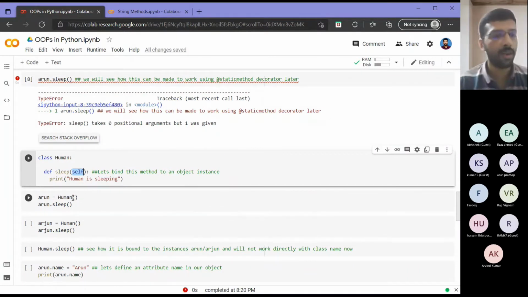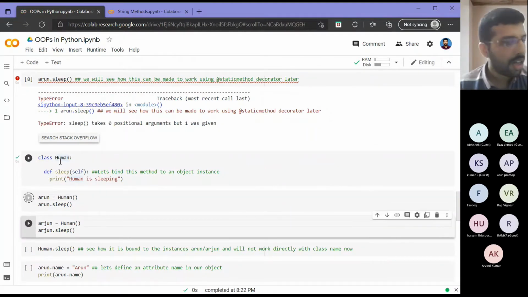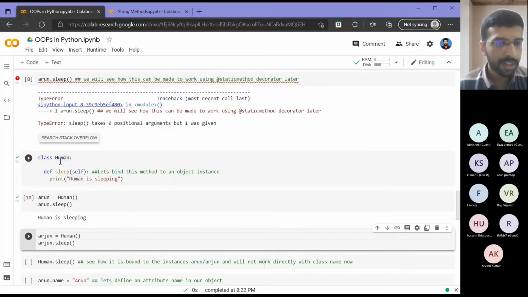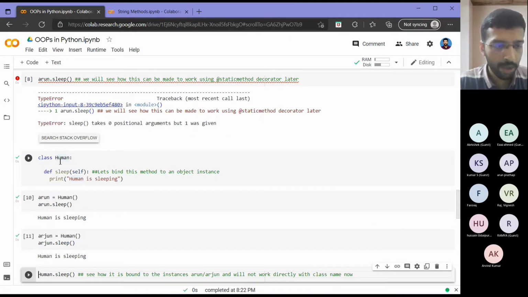Now if I call the same thing again and I call Arun.sleep, I got that human is sleeping, right? Then suppose I have another person, Arjun. So again I create an object corresponding to Arjun and I invoke the method sleep corresponding to Arjun. So Arjun also should be able to sleep, right? Since he is also human. So as you can see, human is sleeping. You got that there also. Now we will try what happens when we call human.sleep.